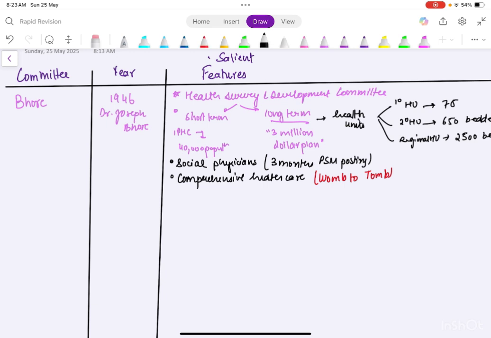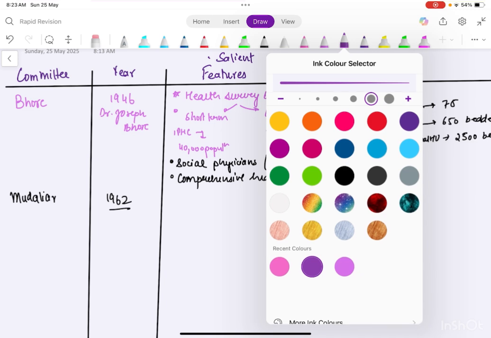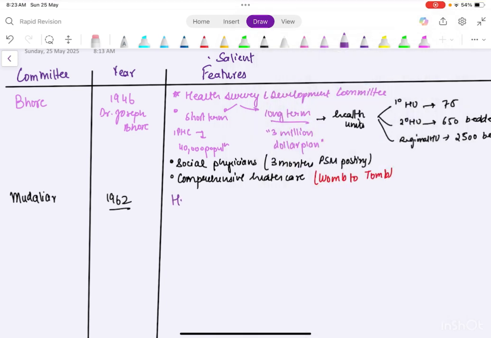In second there was the Mudaliar committee. It was given in 1962. Here you should know the name: it is also called the Health Survey and Planning Committee.